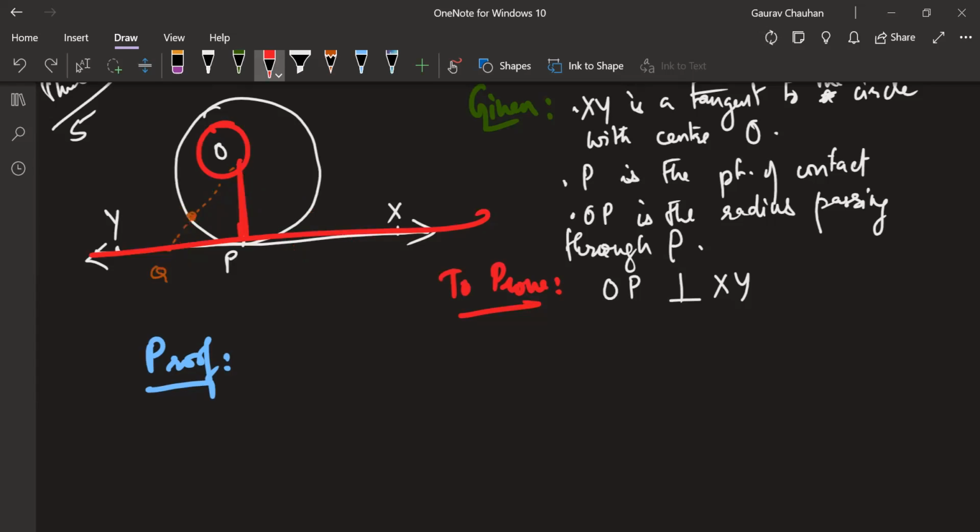Okay with that? For it to be shorter or even equal, it has to lie on the circle or it has to lie inside the circle, correct? That's not happening. Which means if OP is the shortest distance between O and XY, OP is perpendicular to XY. Got that? Because shortest distance means it has to be perpendicular, right? That's our previous knowledge. Good with that, everyone?